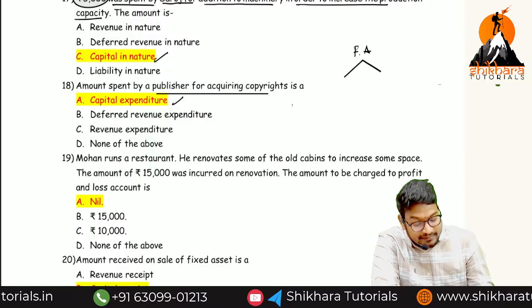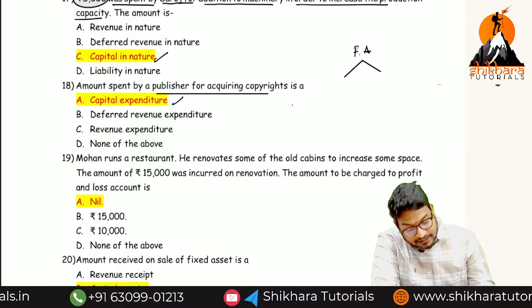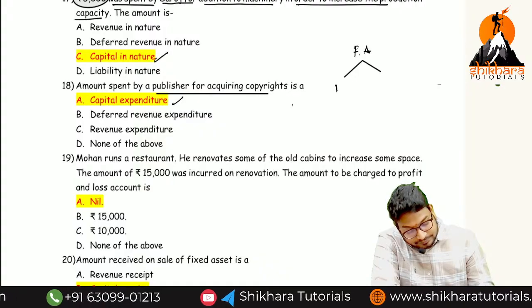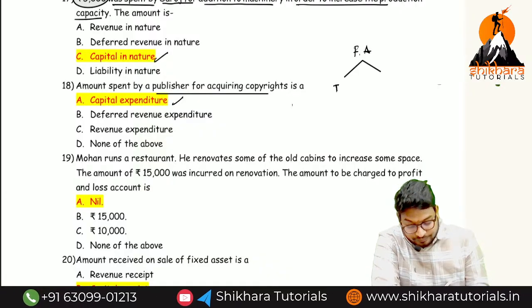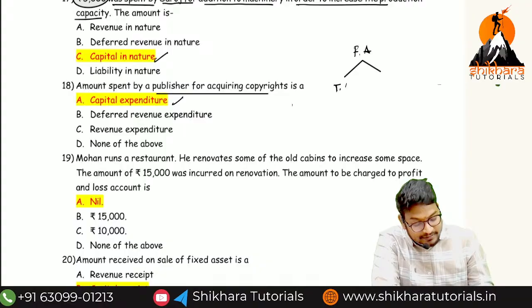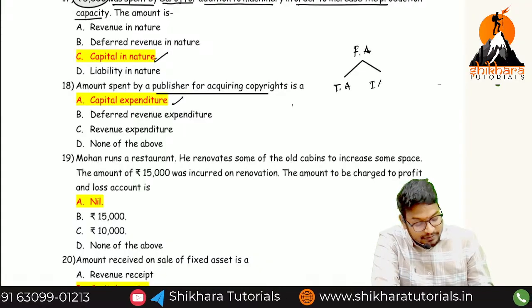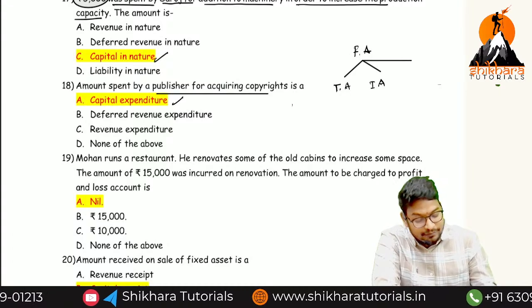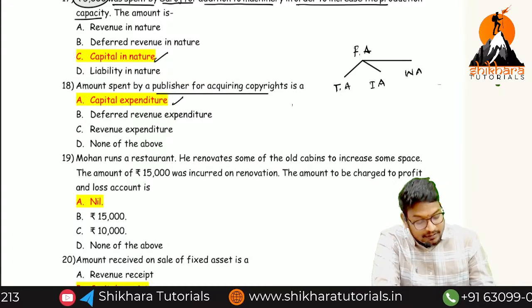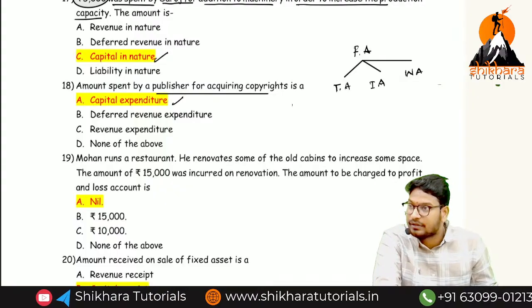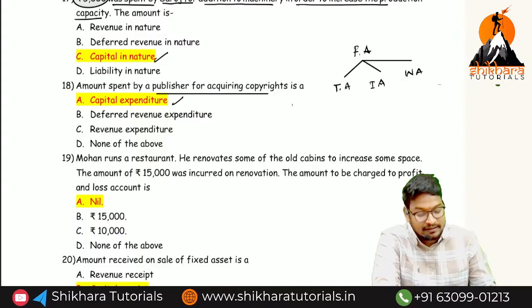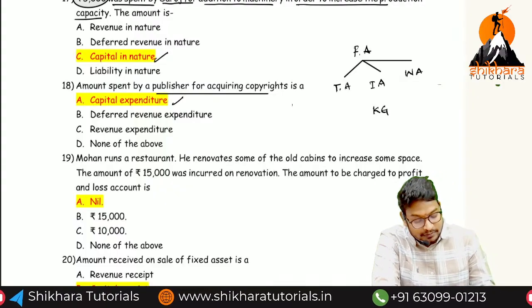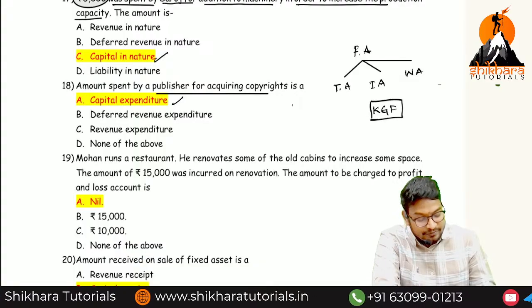First one is called tangible assets, and intangible assets. Now there is another classification called wasting assets. Another classification is called what? Wasting asset. Have you seen the KGF film? In KGF, what is the full form of KGF?